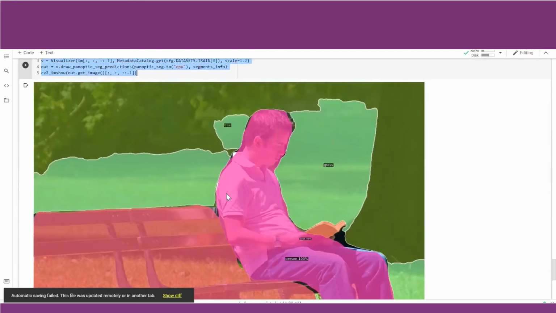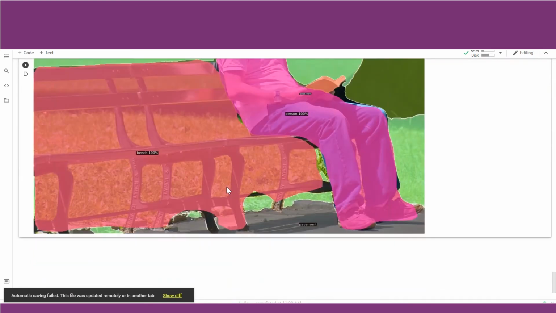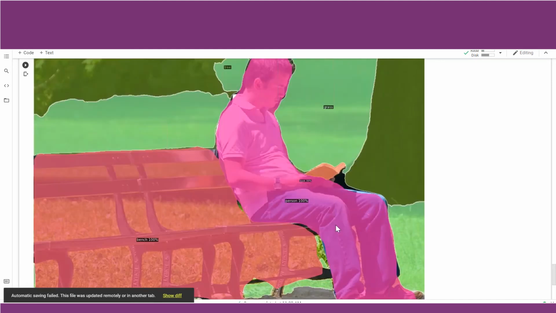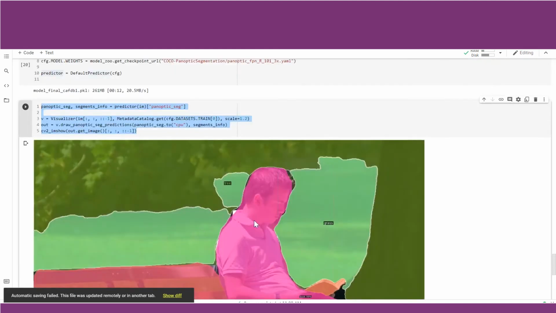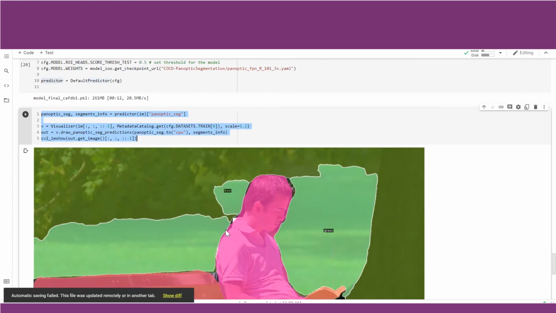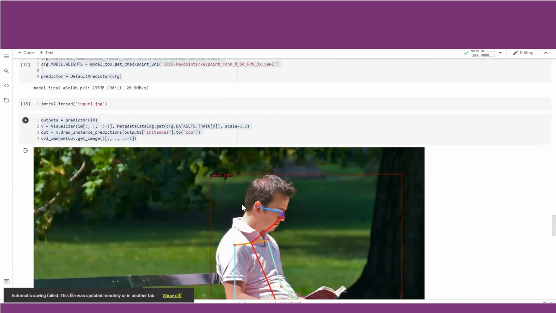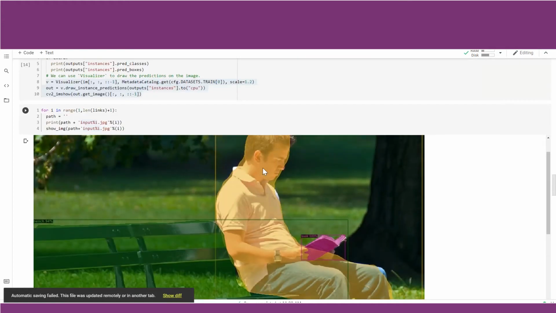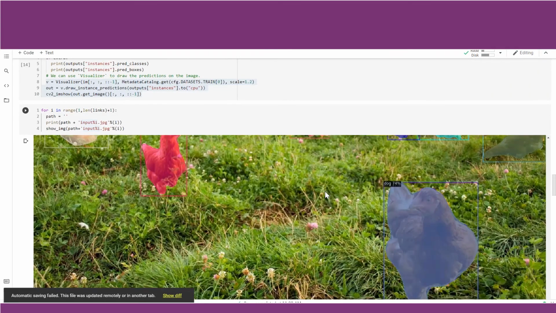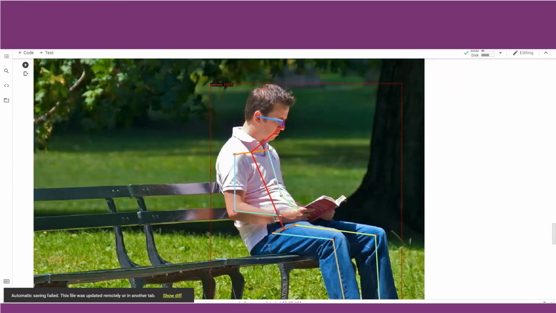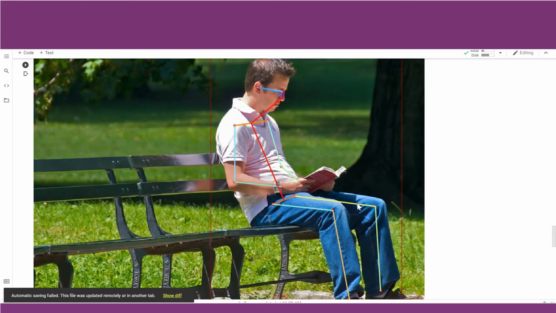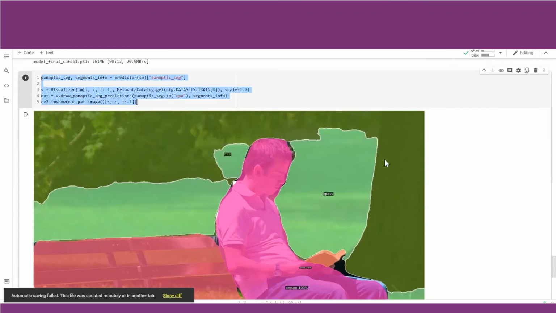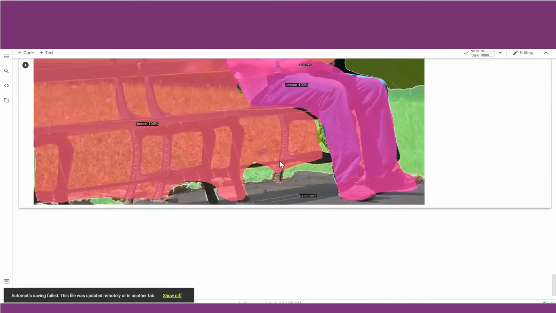So you can see that this is the panoptic segmentation model. It has identified the bench, the pavement, the person, the book, the grass behind this, and the trees. So if you see, it has more details than the other models. It has more details than the segmentation model. It has more details than the key point detection model, where the key point is obviously focused on the person and its pose estimation. And now we have the panoptic segmentation, which segments the whole image into different objects.